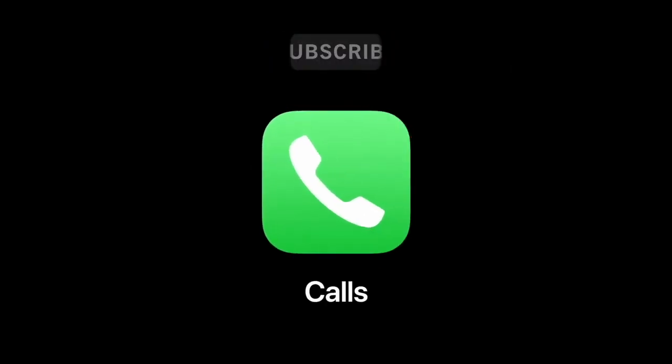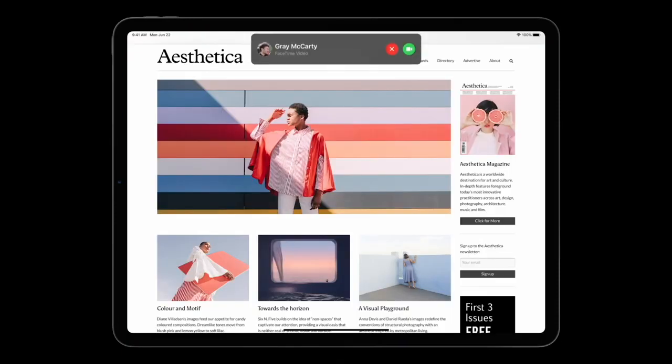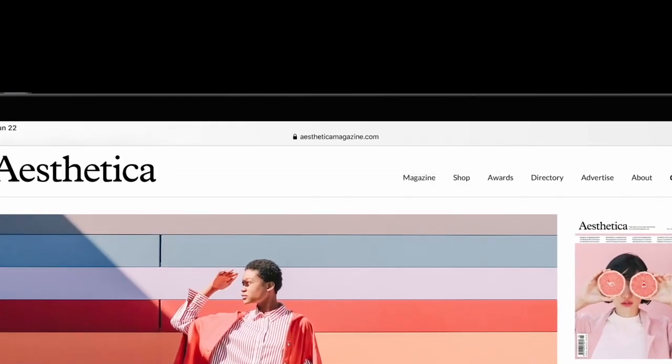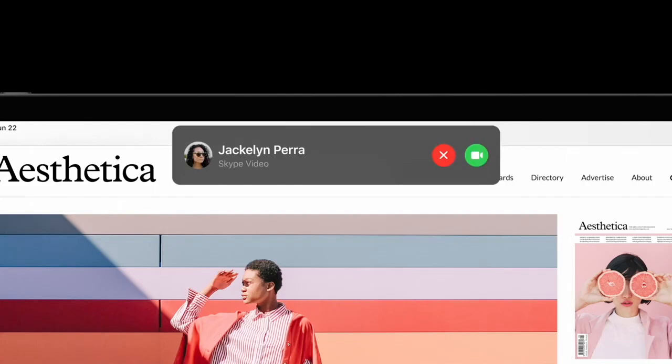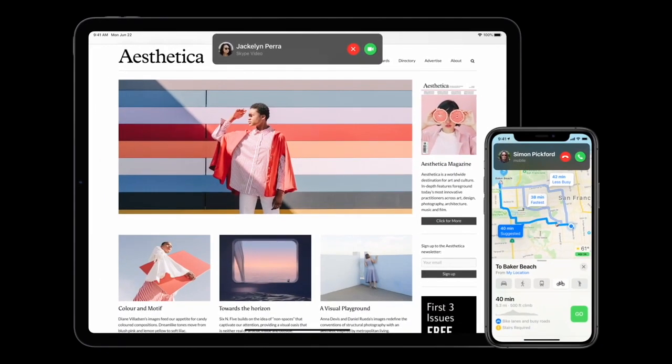Coming up with calls. Earlier we used to see something like this, but now Apple has come up with a call bar which would not take your complete screen and display your calls on the top of your screen in a bar. You can choose to decline or accept the call and even swipe up to dismiss. And the good news is this feature is also coming on iOS.